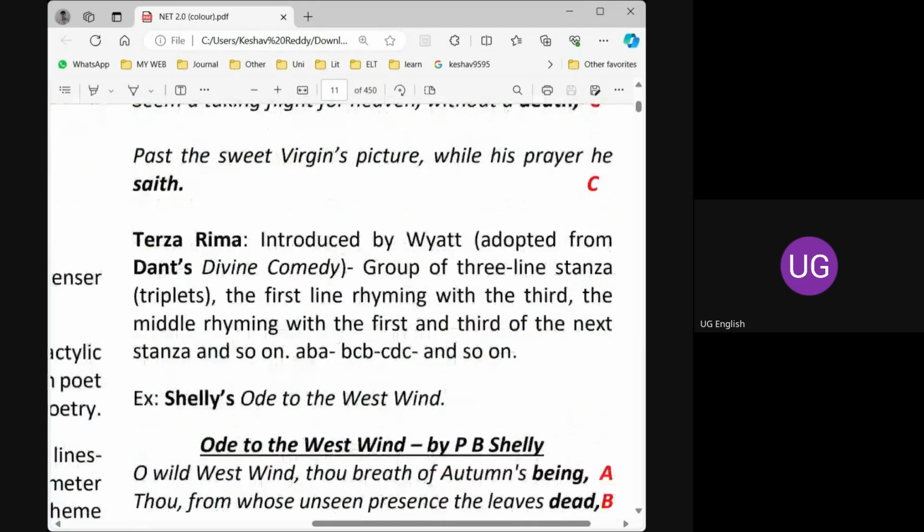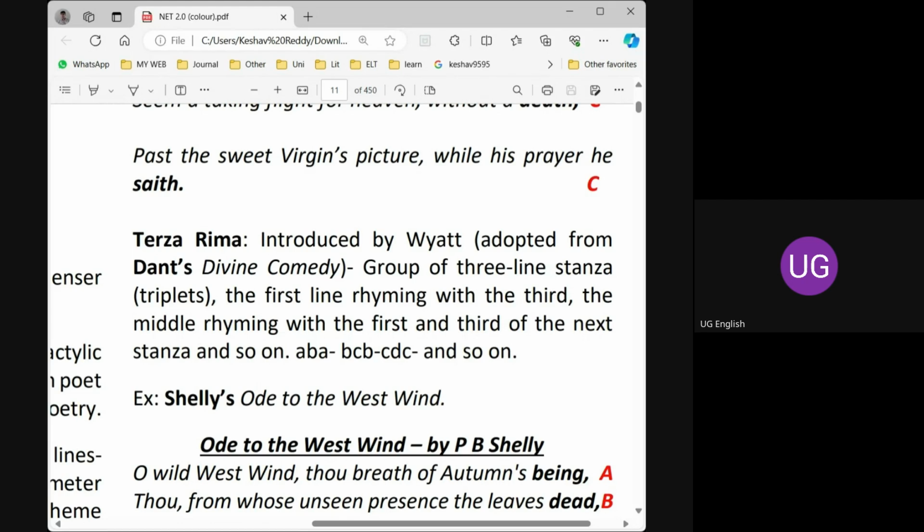And a very important style of writing is terza rima. When we come across the word terza rima, you should immediately think of Dante's Divine Comedy, and another example is Shelley's Ode to the West Wind. These two should be remembered like a collocation.